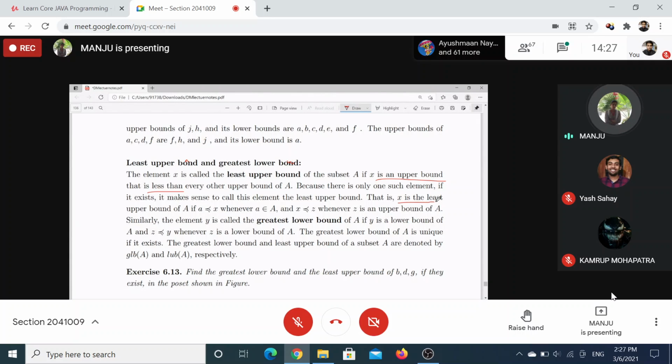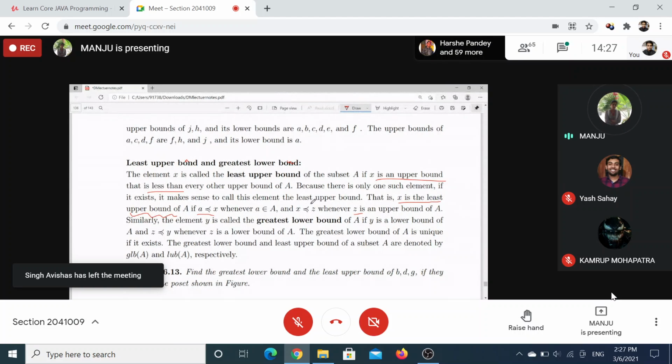Upper bound means all elements of A are related to X. And if Z is any other upper bound, X should relate to that.